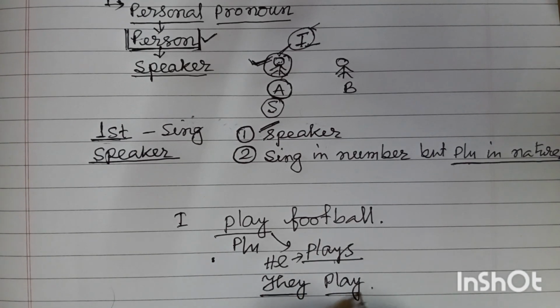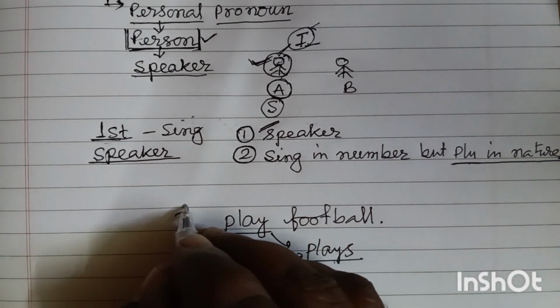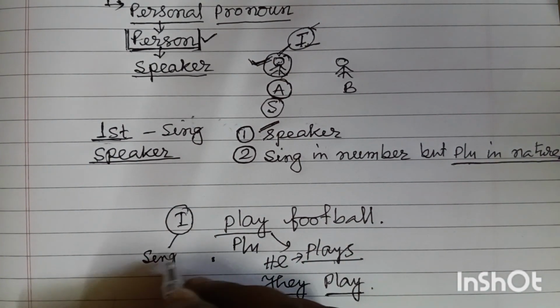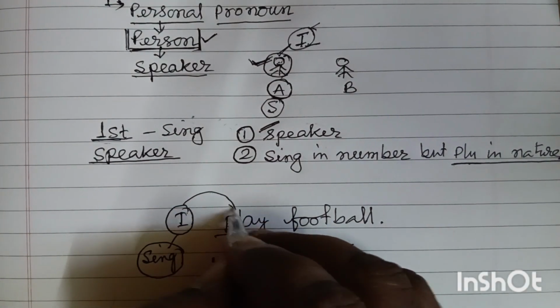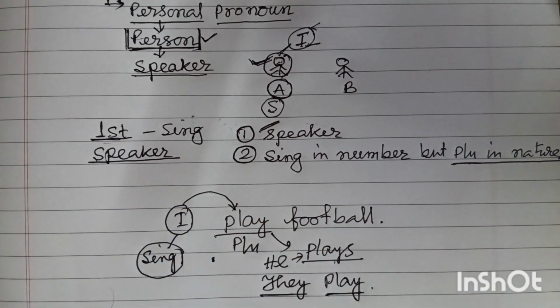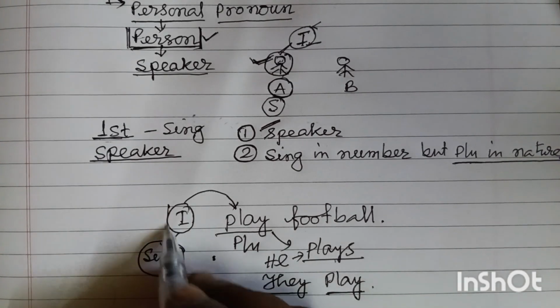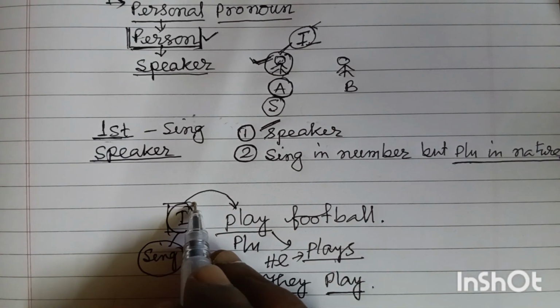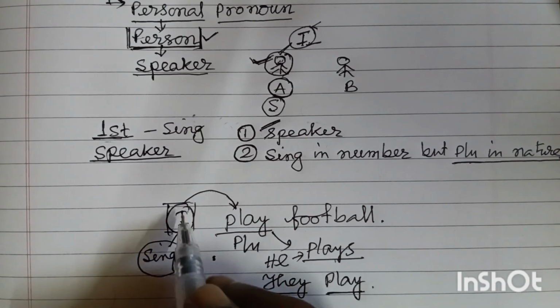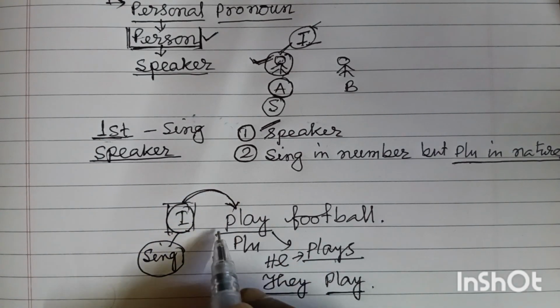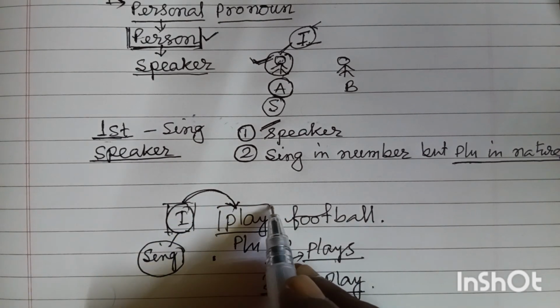That's why we use the plural verb. But "I" is singular in number but plural in nature. Or you can say, if we think about the function of this first person singular number, it functions like the plural. That's why we use the plural verb all the time.